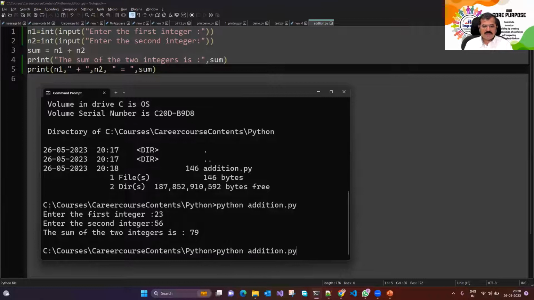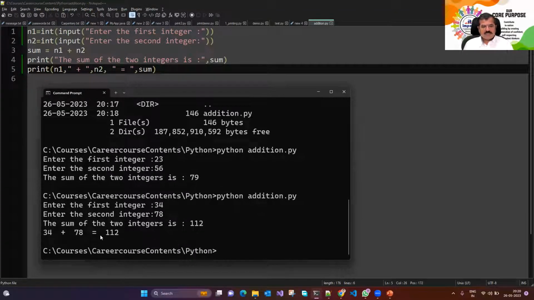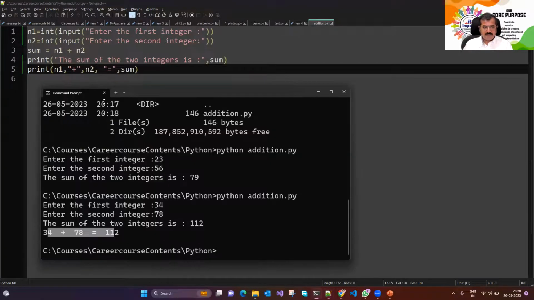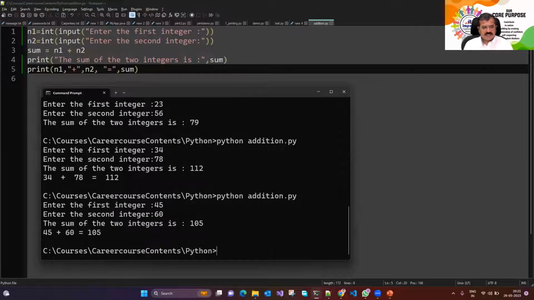Let's see how it appears. I enter the first number as 34, second as 78. It says 34 plus 78 is equal to 112. And that's much easier to understand than reading this entire statement. I could also reduce the spaces even further to make it appear even better. If I run this code, I enter 45 and 60, which is 45 plus 60 is equal to 105. So that's how you could have gone ahead.